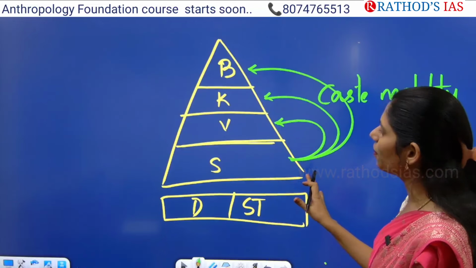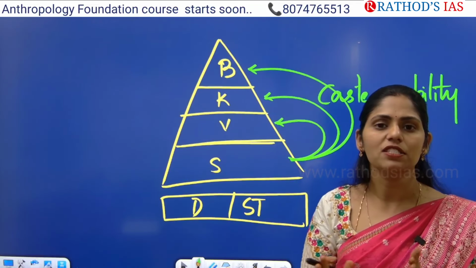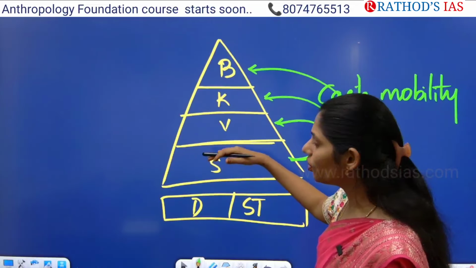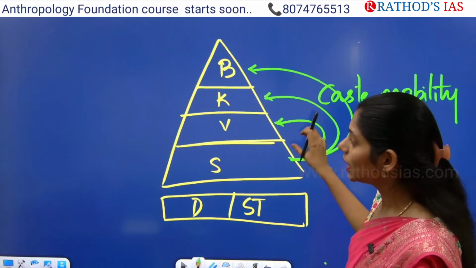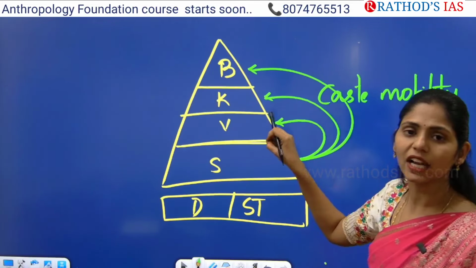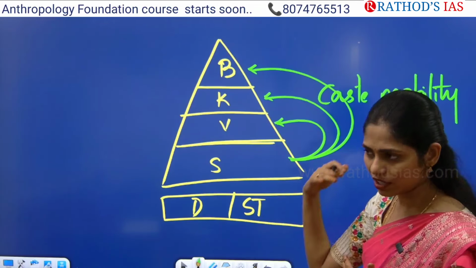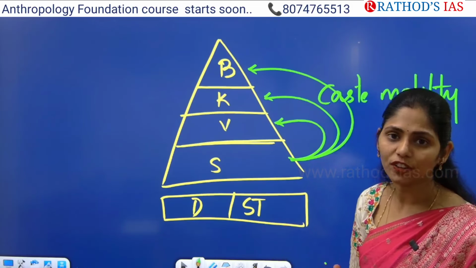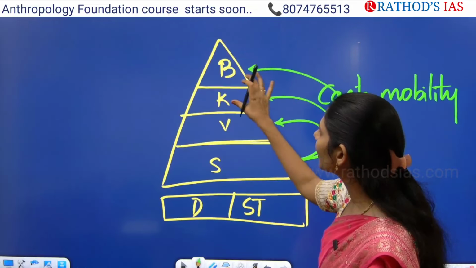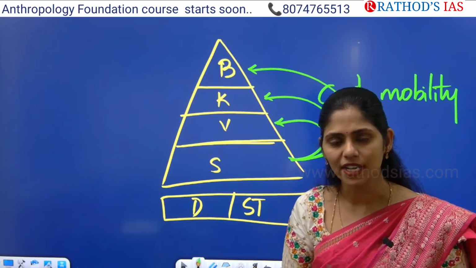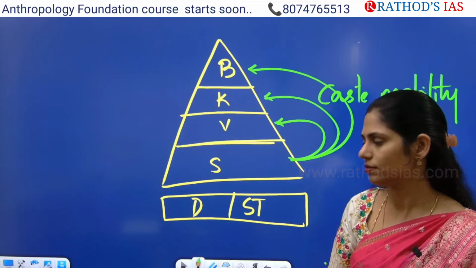This phenomenon is called Sanskritisation. Sanskritisation is a process in which low caste individuals imitate high caste people's rituals, lifestyle, or learning of Vedas, whatever it may be, and then claim high caste status. This entire process is called Sanskritisation.